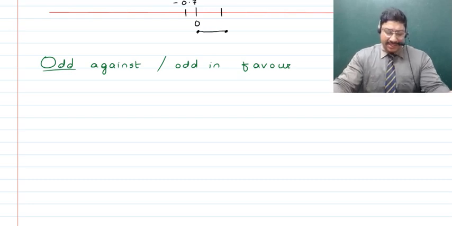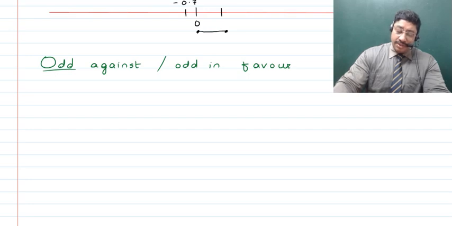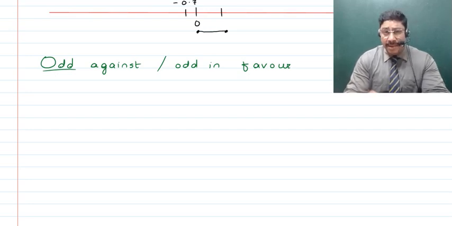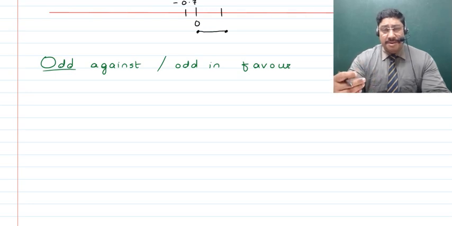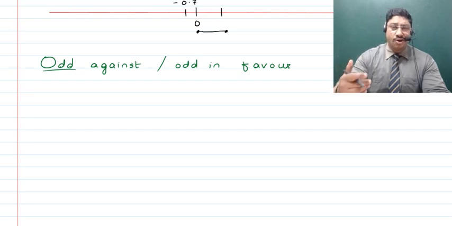Suppose something can happen in m number of ways, and it cannot happen in n number of ways. For the odds in favor, the number of ways in which it can happen will be in the numerator, and the number of ways in which it won't happen will be in the denominator.